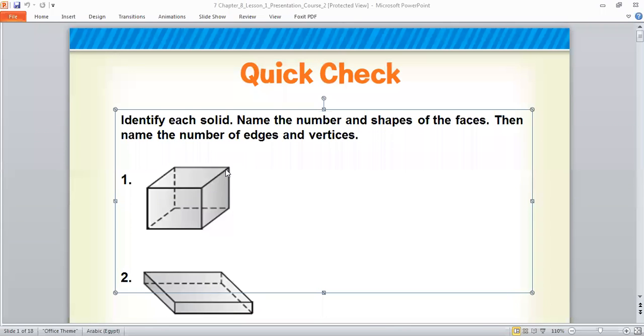Why? Because I have 4 in the top, right? And 4 in the bottom. And I have 4 like legs. Okay? So I have here 8 vertices and 12 edges.